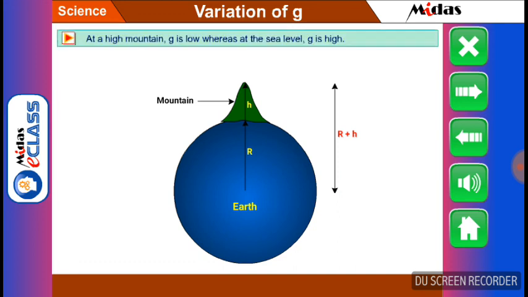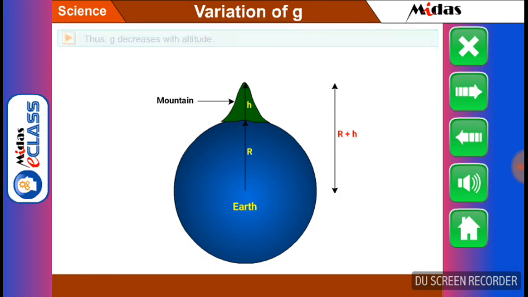Dear students, at a high mountain, g is low, whereas at the sea level, the value of g is high. Thus, g decreases with altitude.